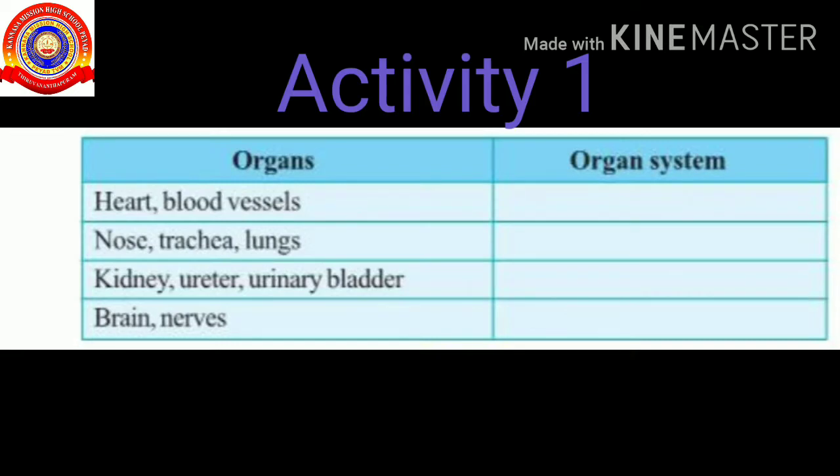Children, look at this activity. Here, the organs like the heart and blood vessels are combined to form the organ system, that is, the circulatory system. The next is nose, trachea, lungs. The organs combine to form the respiratory system. The organs like kidney, ureter, urinary bladder are combined to form the excretory system. The organs like brain and nerves are combined to form the nervous system.